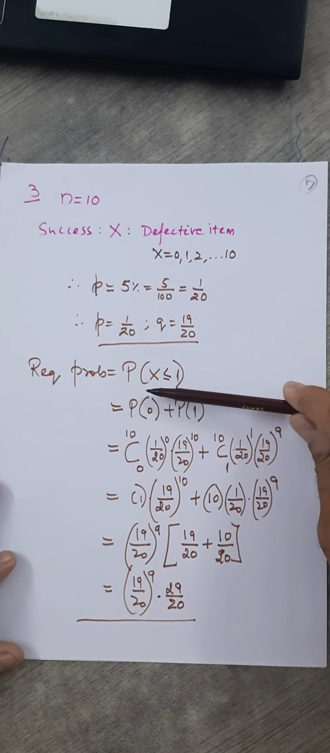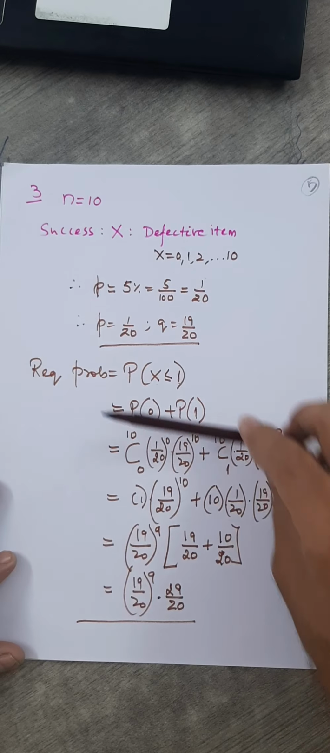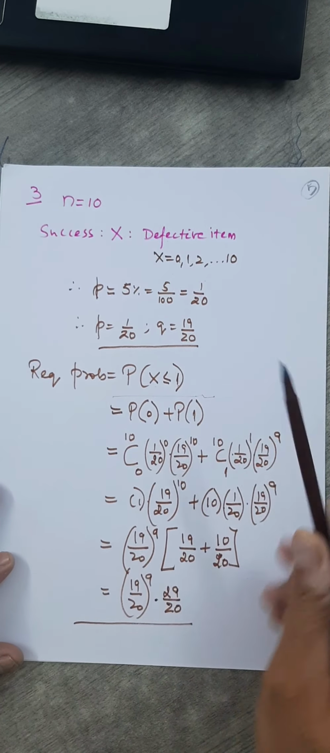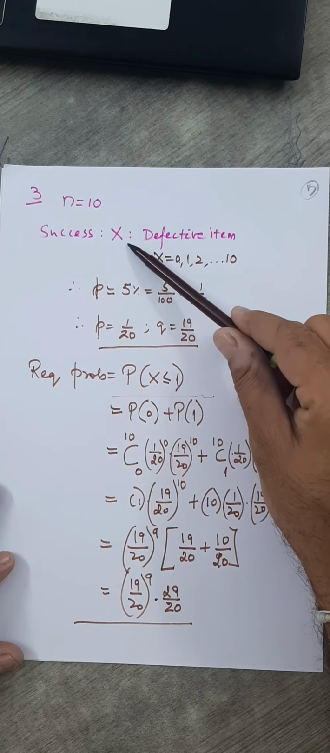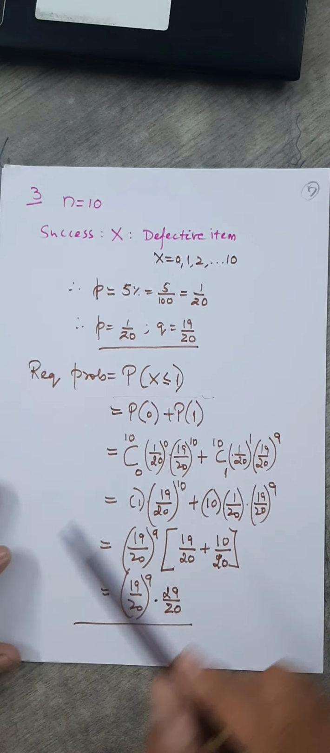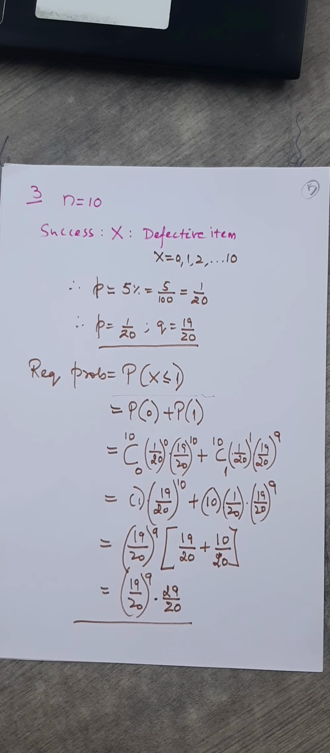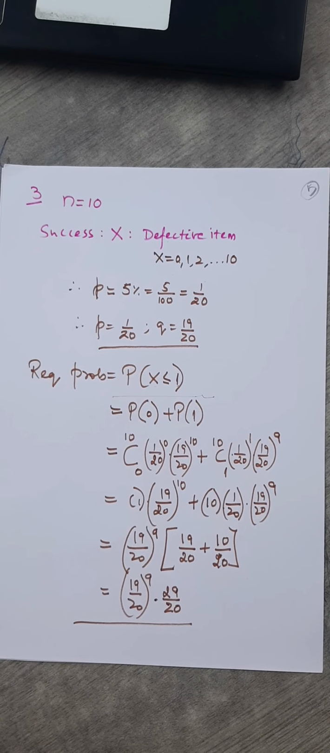I hope once you do up to this, almost you are through. This is simple algebra, which you can do very easily. Up to this, it's important: number of trials, what is success, what's the probability of success, and then the formation of the question. Fine, let us go to the next question now.